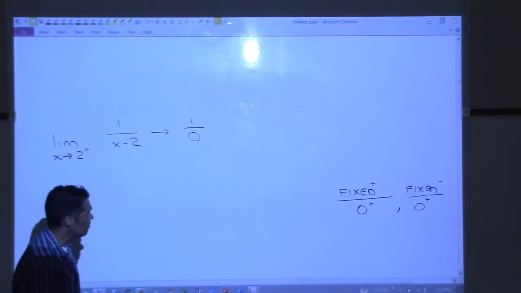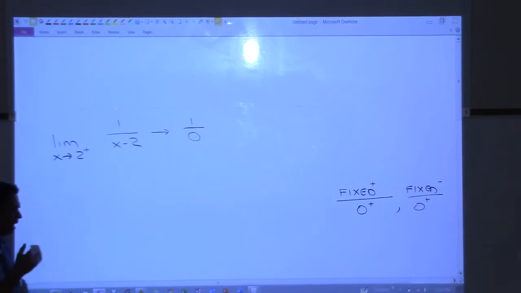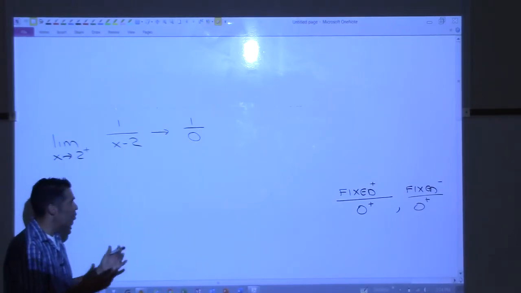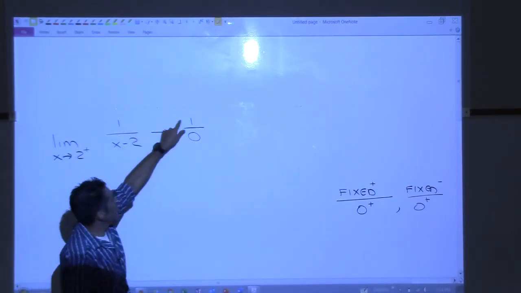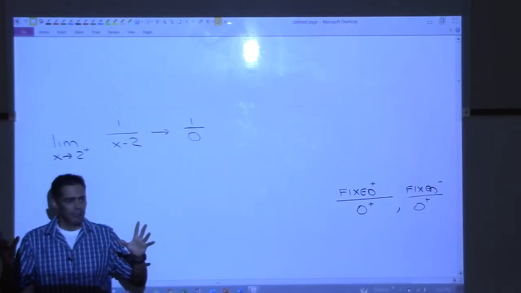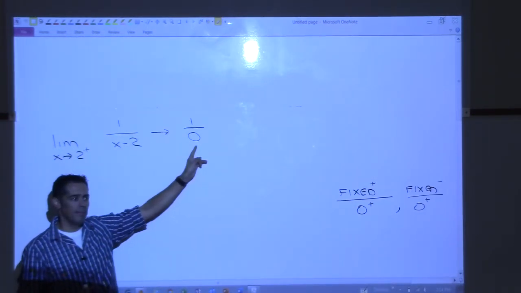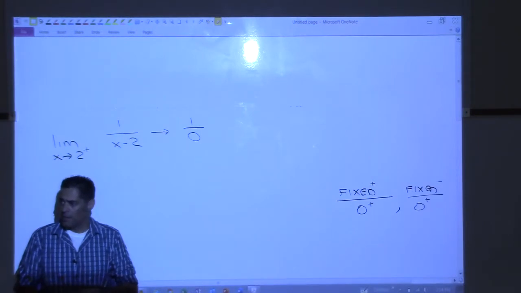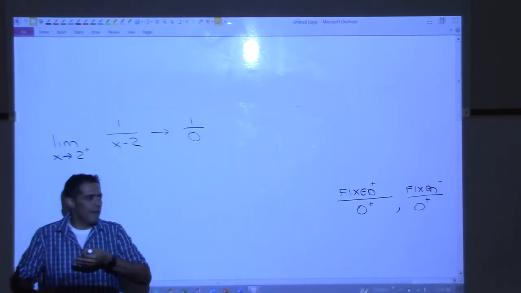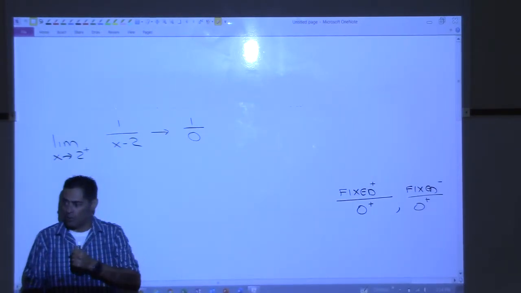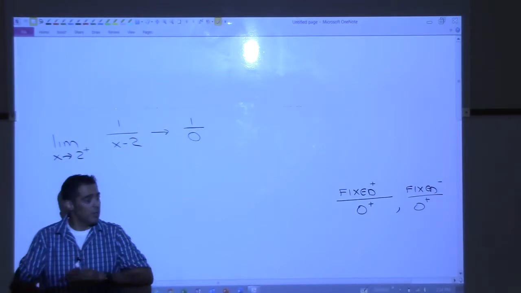Understand? Now, why is this happening? The numerator wants to be 1, and the denominator wants to go to 0, right? So what happens if you divide a number by something that gets smaller? The ratio gets bigger.